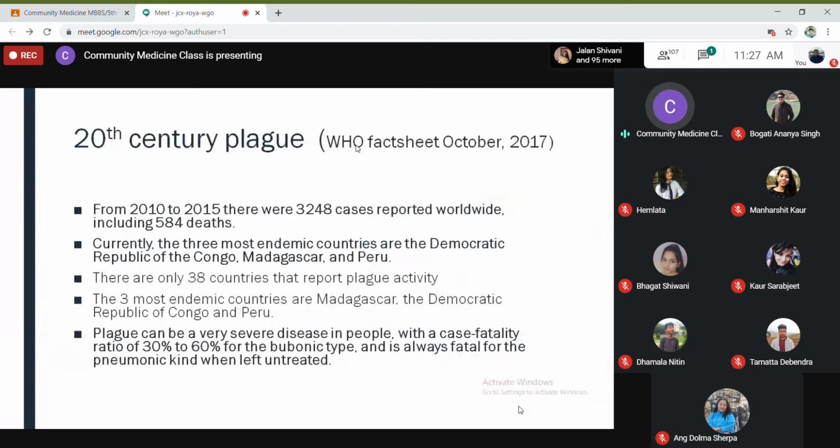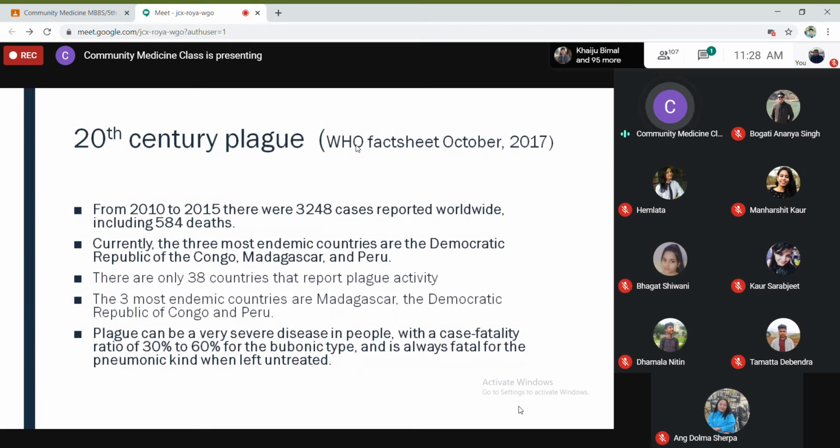And in the 20th century, if we talk about today's era, this is the latest data I could get for you, published by the World Health Organization in October 2017. They say that from 2010 to 2017, there were 584 deaths. This is the latest data available. Currently, the three most endemic countries are the Democratic Republic of Congo, Madagascar, and Peru. There are only 38 countries that report plague activity.